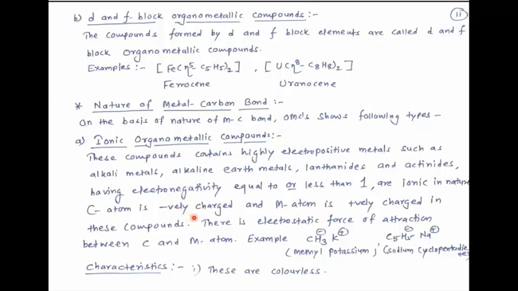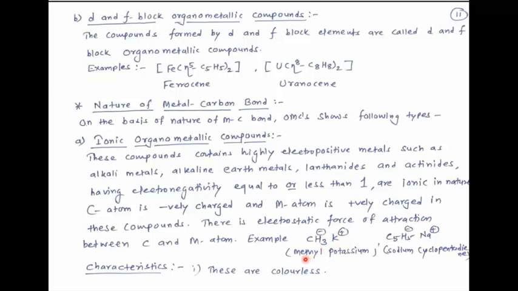Carbon atom is negatively charged and metal atom is positively charged in these compounds, and hence there is electrostatic force of attraction between this metal ion and carbon atom, and in this way ionic bond is present in this compound. Therefore they are called ionic organometallic compounds.